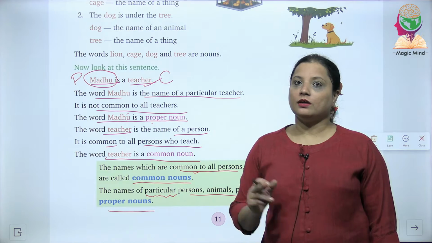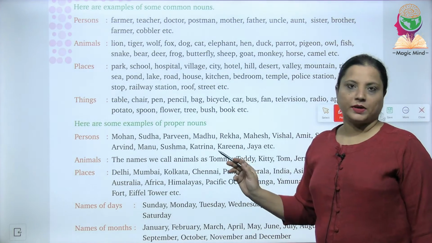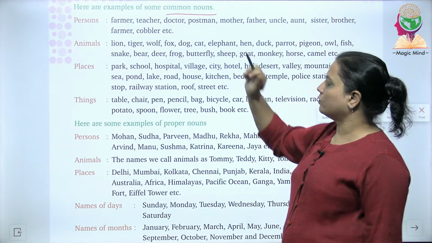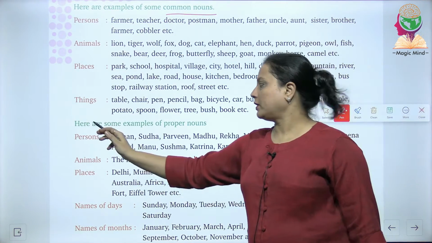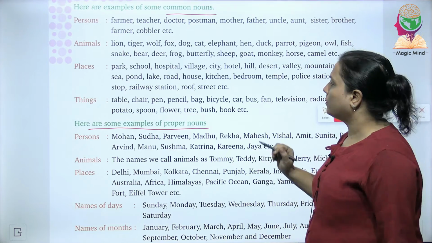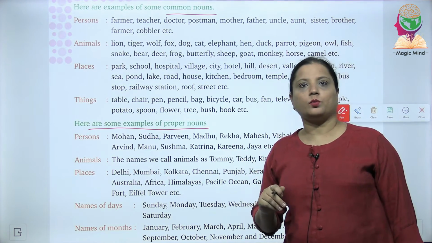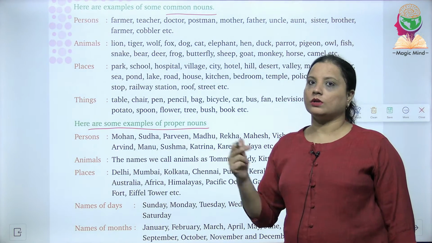Now let's move to the next page. On the next page, they have mentioned some examples of common nouns, and below here they have mentioned some examples of proper nouns. Now when we read them, you will become much clearer on the point of common noun and proper noun.